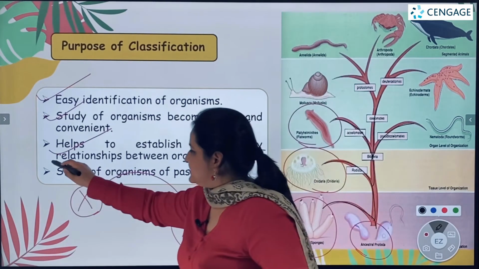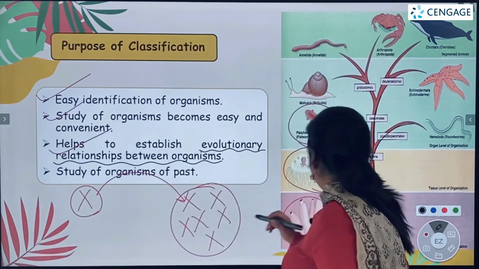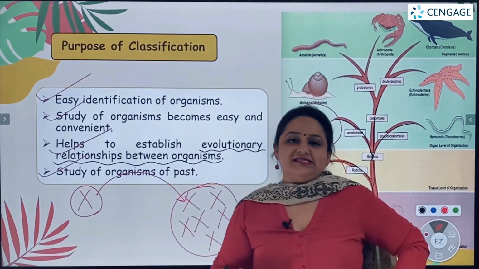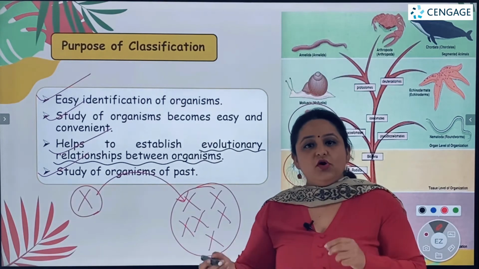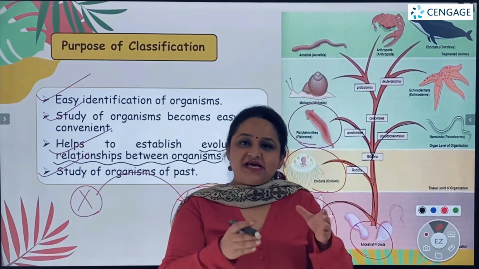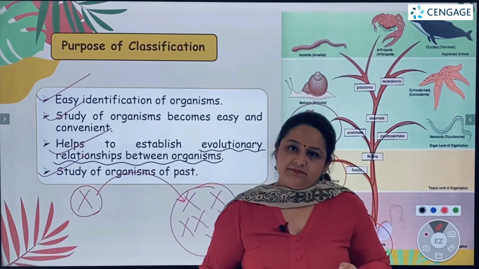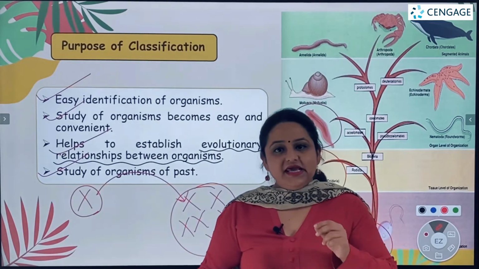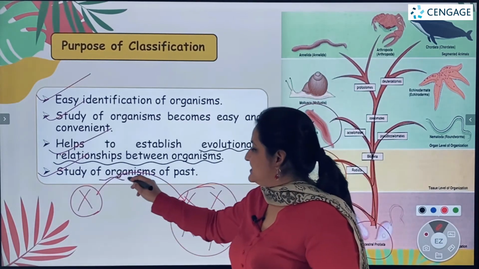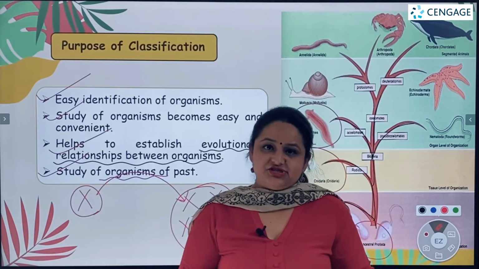The next point is that study of organisms that were present in the past becomes easy through classification. Why? Because we already know that there has to be a certain group of organisms having particular characteristics if we study the evolutionary tree. That way it becomes very easy for us to understand the organisms which were present in the past. So this was the purpose of classification.